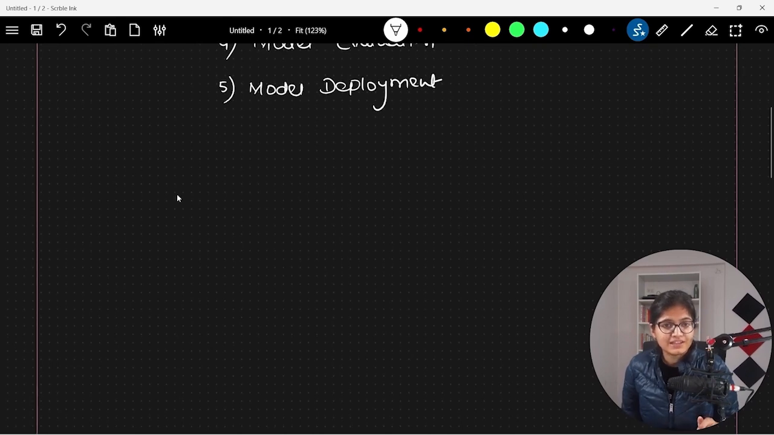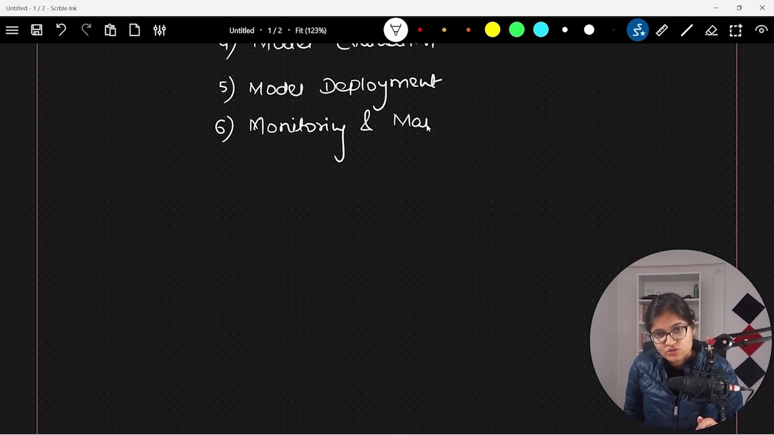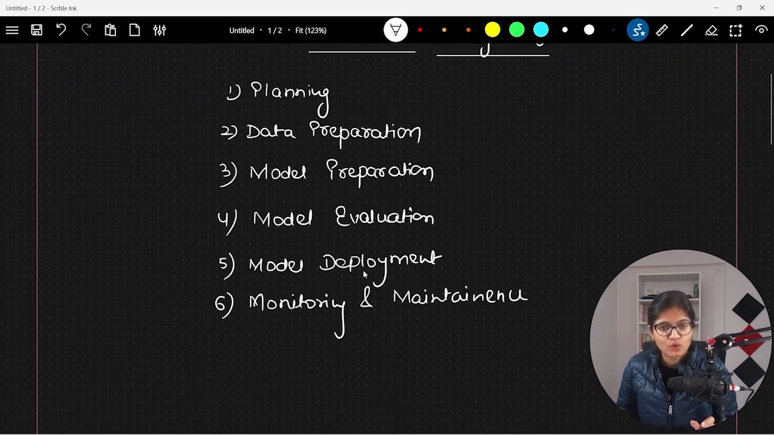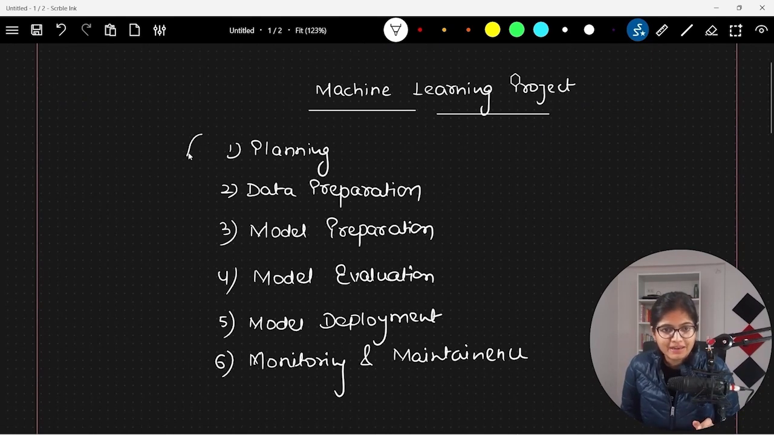And the last but not the least is the monitoring and maintenance. So here we will try to see that, okay, we deploy our model. It's not like our task is done. We need to monitor whether our system, our model, is performing well on the production side or not, right? So this is the complete end-to-end flow where we started with the planning phase and we ended with the monitoring and maintenance phase.